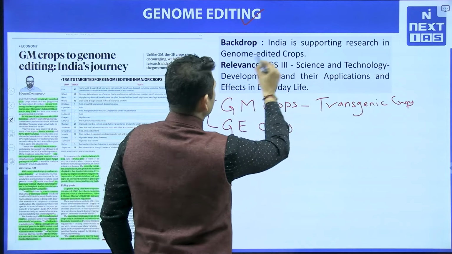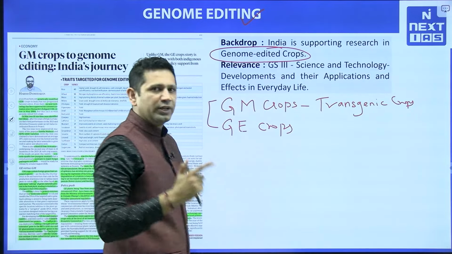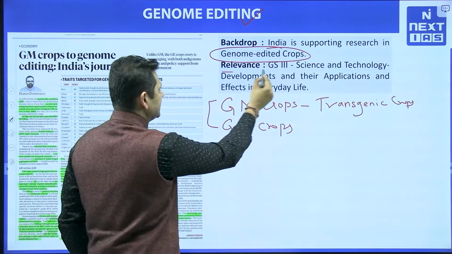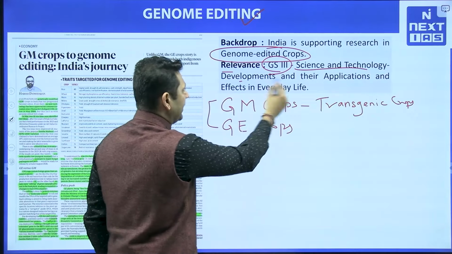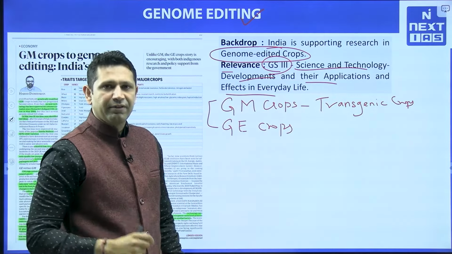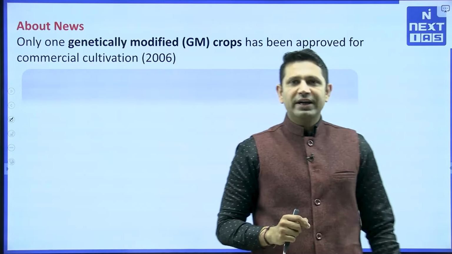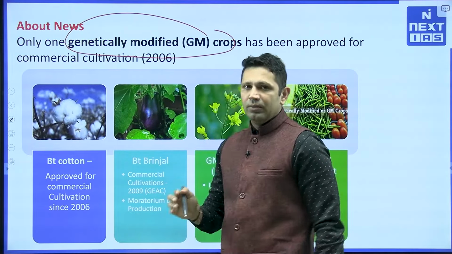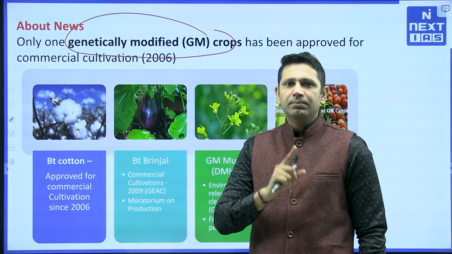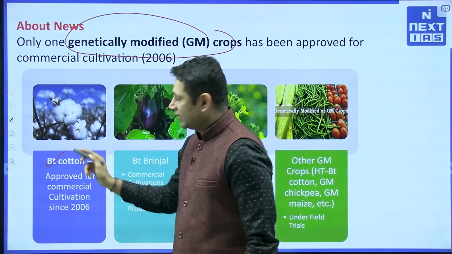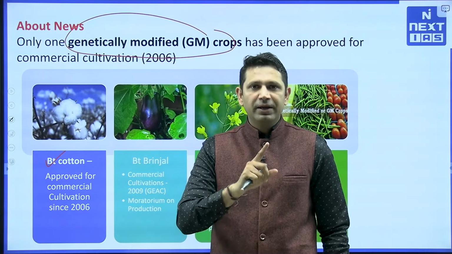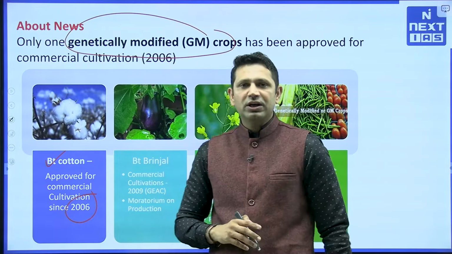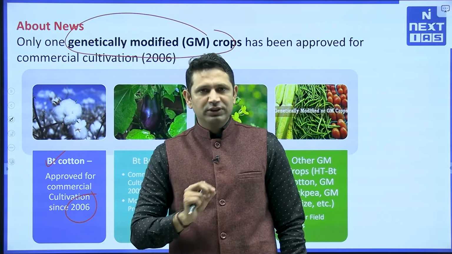India is now supporting genome edited crops. The policy is also very supportive, and India is also providing funding. The relevance is GS paper 3, science and technology, development and their application in everyday life. So first of all, let's see the news. The news is that only one genetically modified crop is being cultivated in India, and that crop is BT cotton. BT cotton is the only crop that has been approved and is being commercially produced in India, and it was given commercial cultivation approval in 2006.